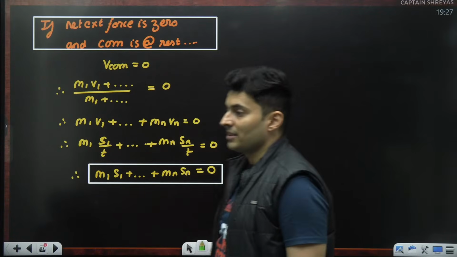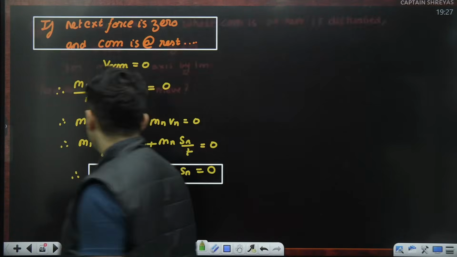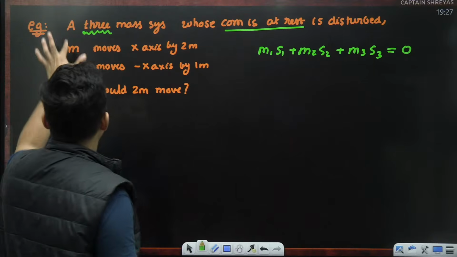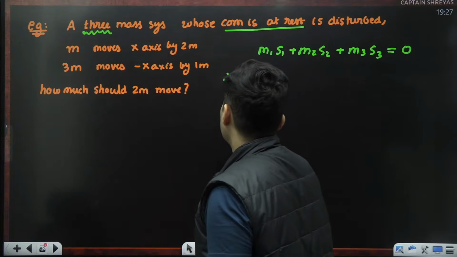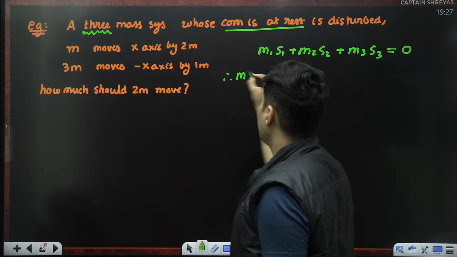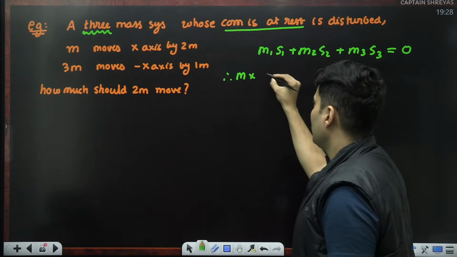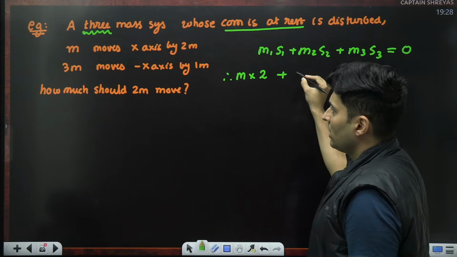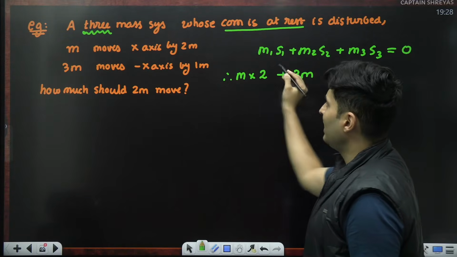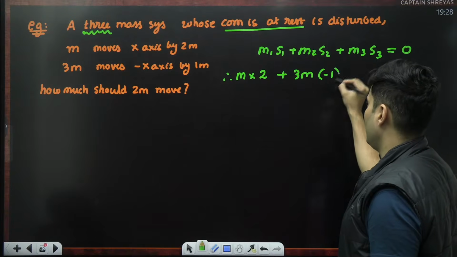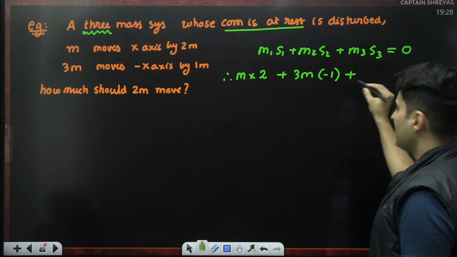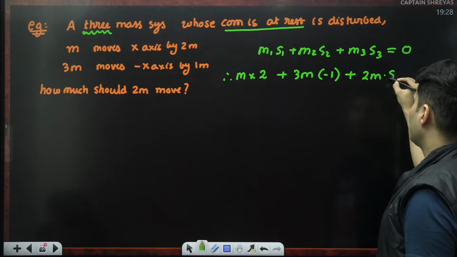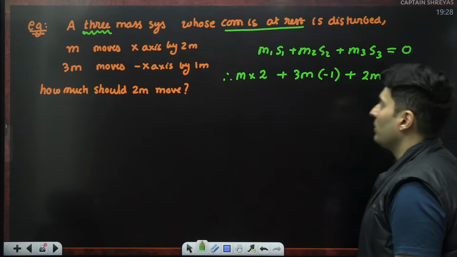If center of mass is at rest, net external force is 0. Okay. What is mass number 1? Mass number 1 is m. What is the displacement towards the x-axis? 2 meters. Okay. Plus mass number 2 is 3m. Displacement is negative x-axis, so minus 1. Plus mass number 3 is 2m. Displacement is exactly what we have to find out.